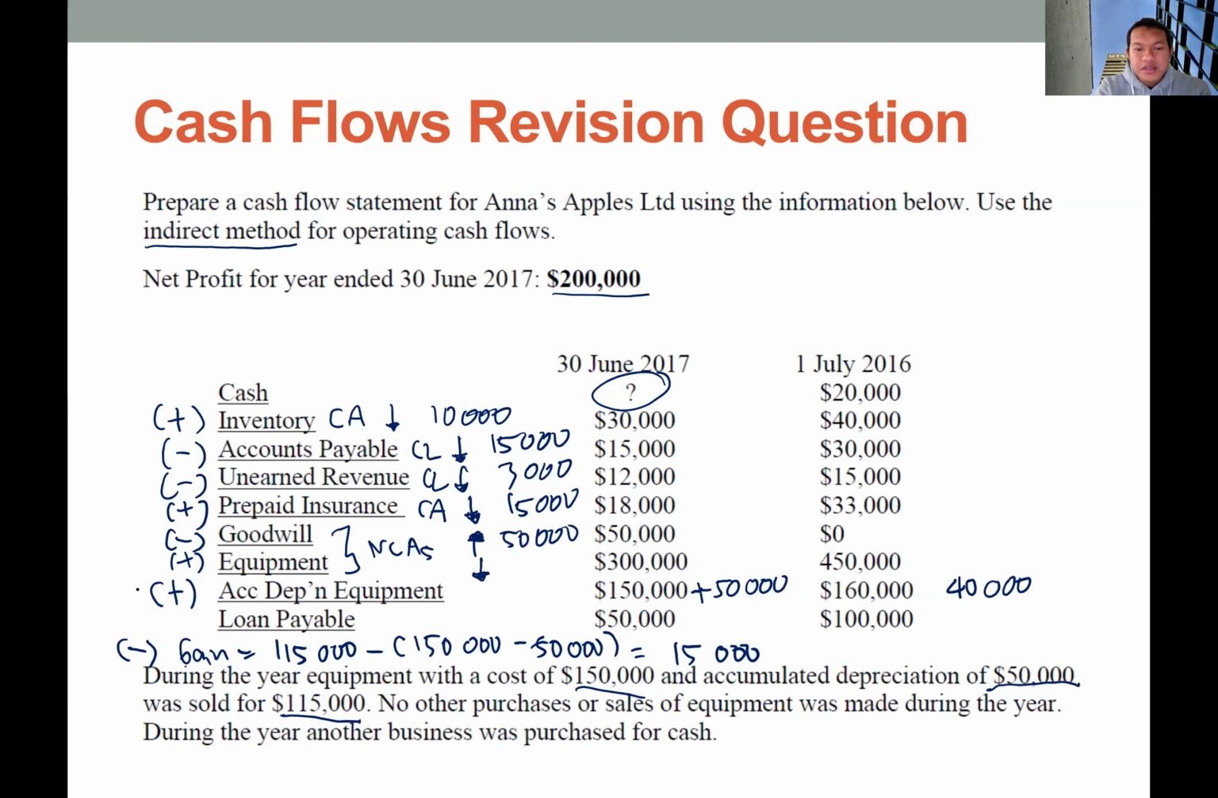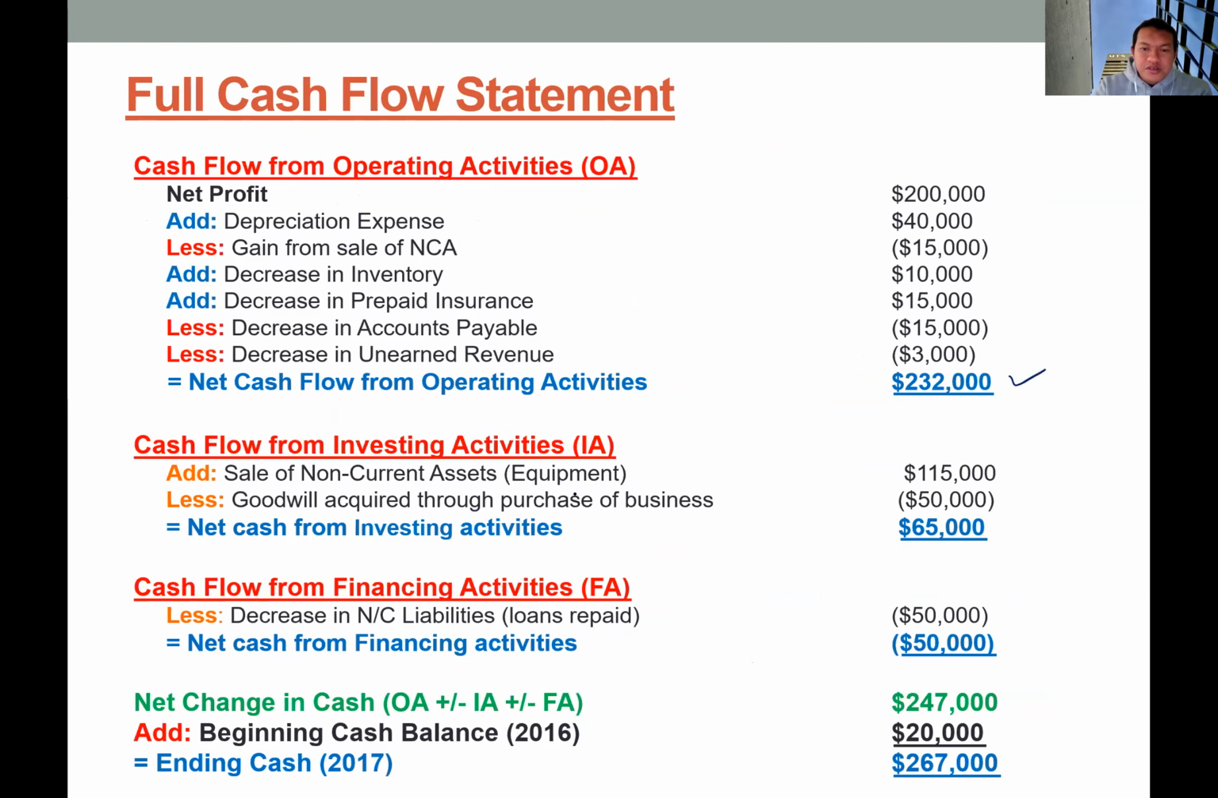And instead of using these differences, we already know the actual amount of the sale of equipment, which is 115,000. So we should use 115,000. Okay, so this should be included in this cash flow from investing activities.